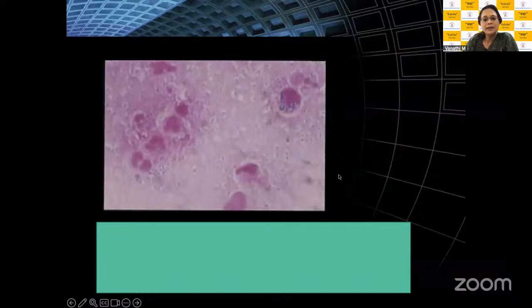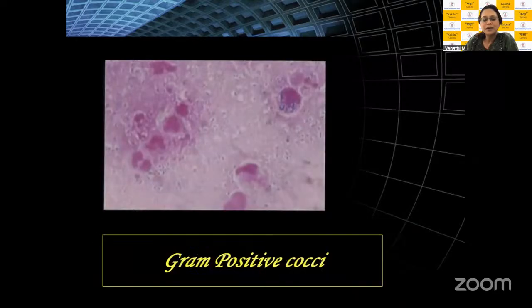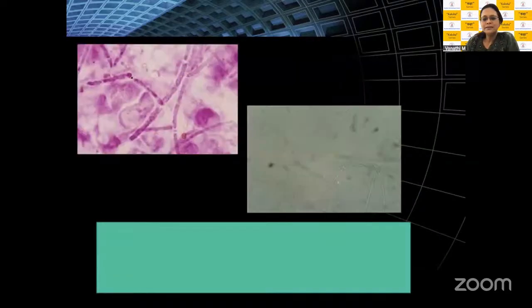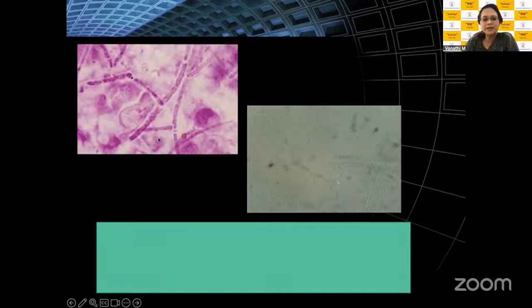I think these are more pictures I want to try. I know it's a little more difficult. It's not a very clear picture. You can see gram-positive cocci in this staining. This is very characteristic. Here are filamentous septate fungal hyphae on stained corneal smears, and this is a KOH mount where you're able to see the fungal filaments.